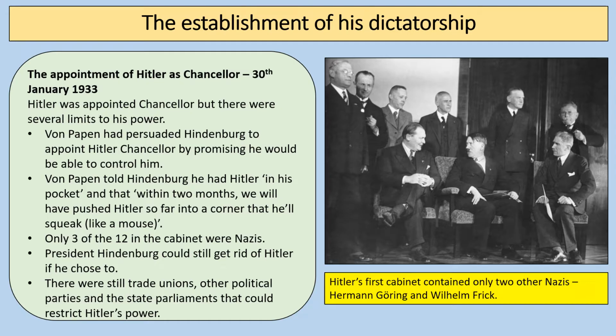Now, von Papen famously told Hindenburg that he had Hitler, quote, in his pocket, and that, quote, within 2 months, we will have pushed Hitler so far into a corner that he'll squeak like a mouse. Now, obviously, this was going to be proved massively wrong, and there was a huge underestimation of what Hitler was like. So only 3 of the 12 in the cabinet were Nazis. Hindenburg could still get rid of Hitler at any time, and there were still forces within Germany that could oppose Hitler and the Nazis, like trade unions, other political parties, and the state parliaments that could also restrict Hitler's power as well.